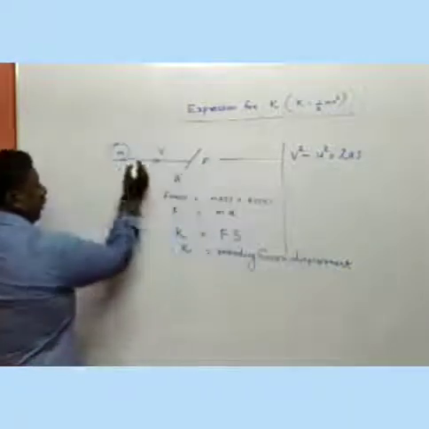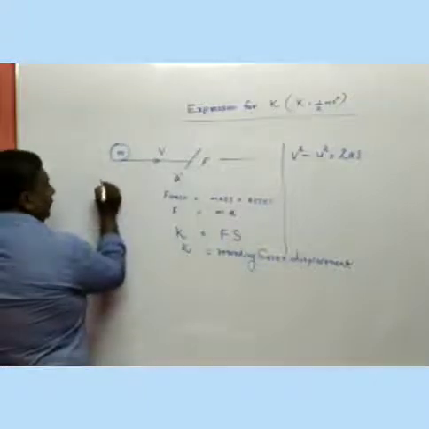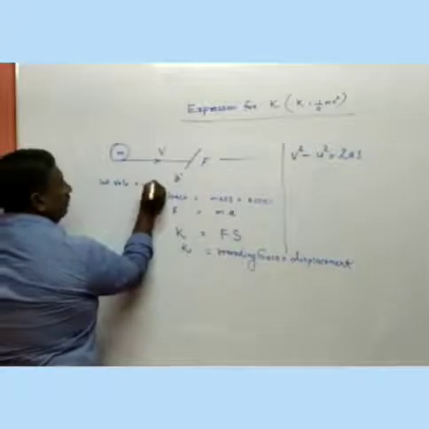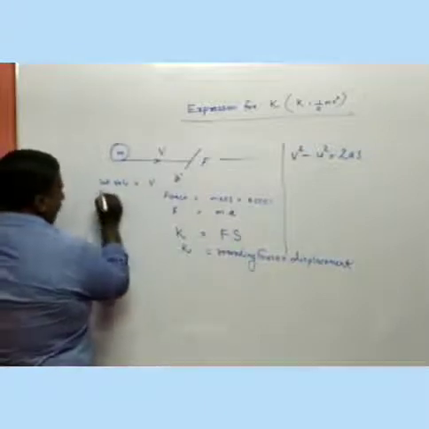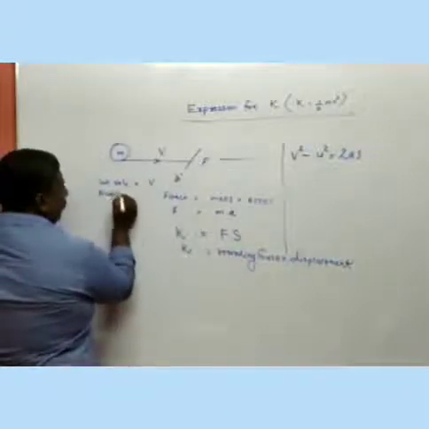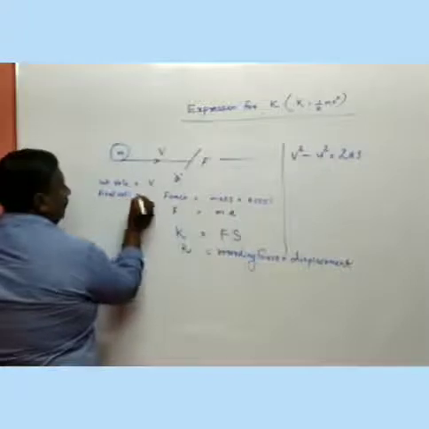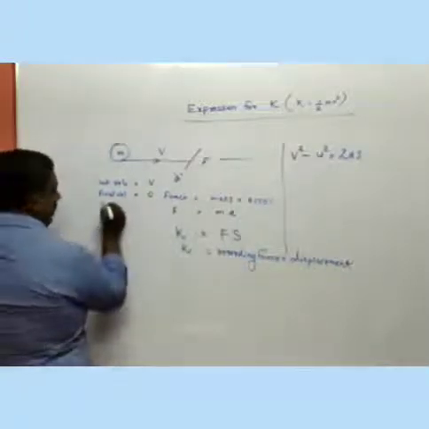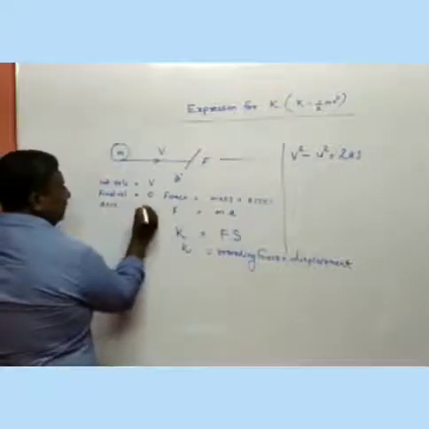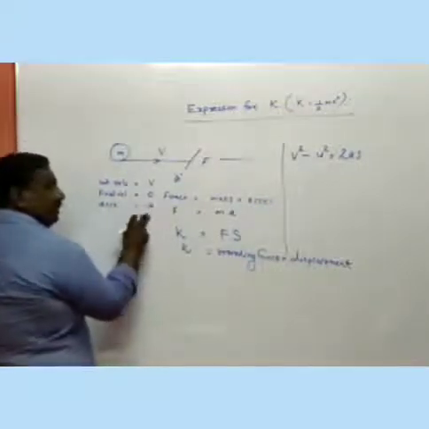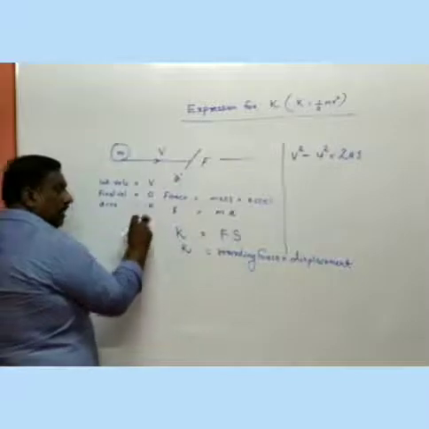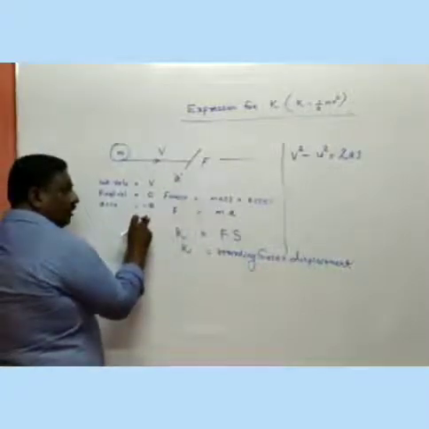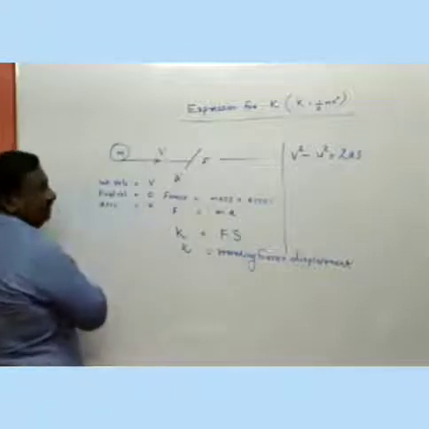Here according to our condition, initial velocity is equal to v and the final velocity is equal to 0 because the body comes to rest, and the acceleration is negative a because of retardation or deceleration or negative acceleration.